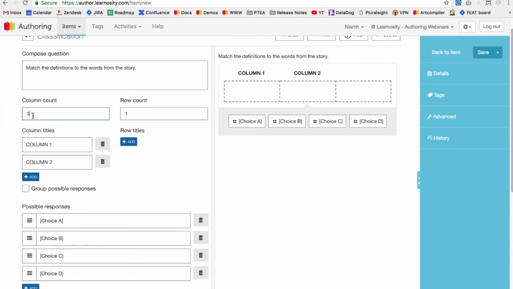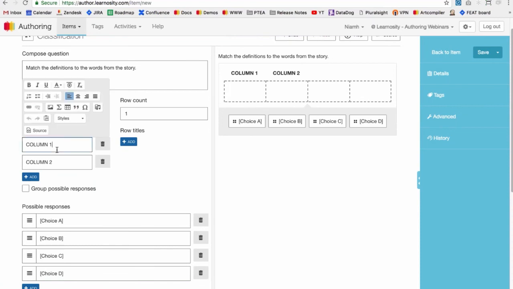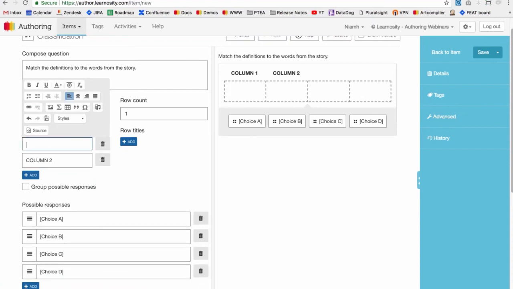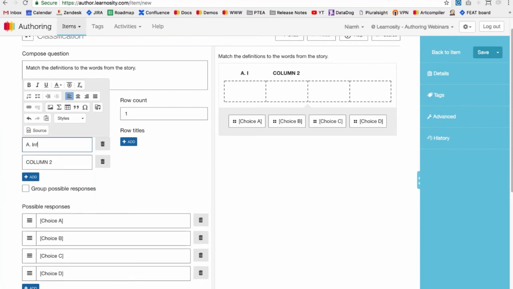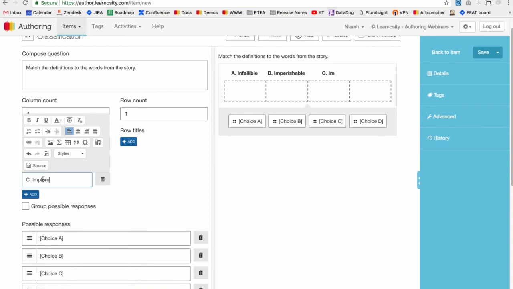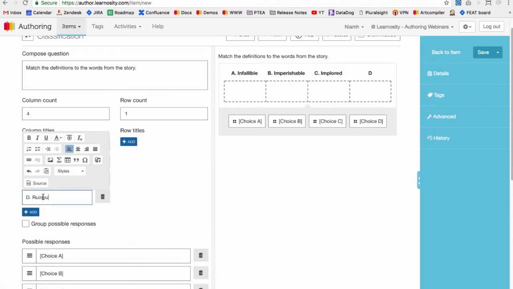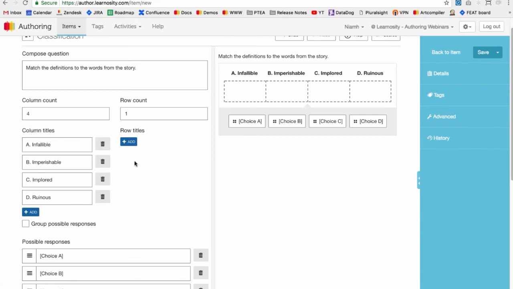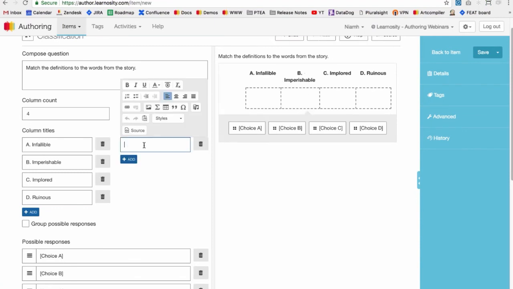So this is where I'm going to refer to my 4 words that I highlighted in the question, in the passage. I had 4 words, so I'm going to have 4 columns, a column for each word. And then I'm going to make my column titles the words. So let's type those really quickly. Okay. I don't have any row titles to add, but if I did, I just click on the add button here and you can see it comes in on the side there. Okay, so I'll just delete that.